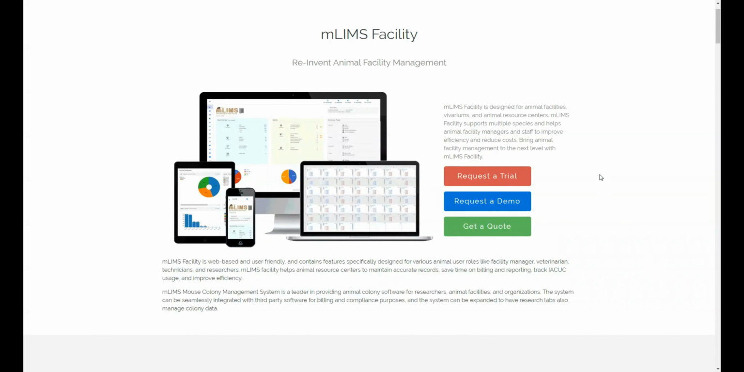To learn more about mLIMS facility, request a trial. We will set up a trial facility site specifically designed for your needs. You can also request a live demo to see mLIMS facility in action.